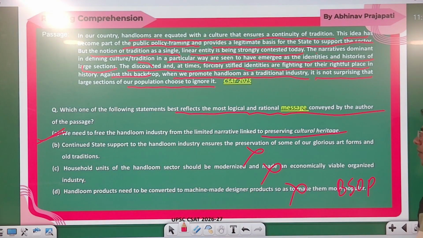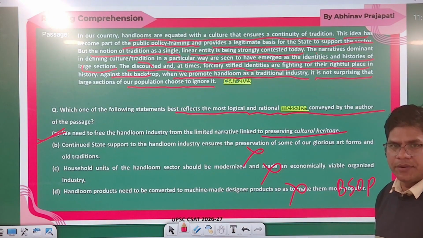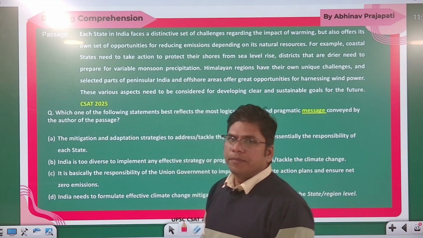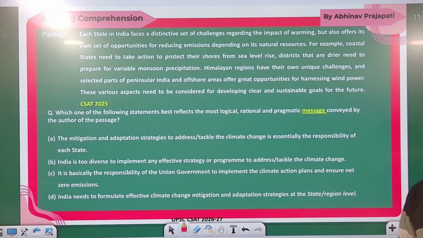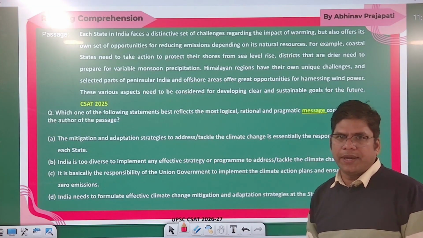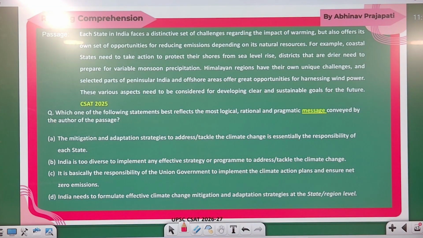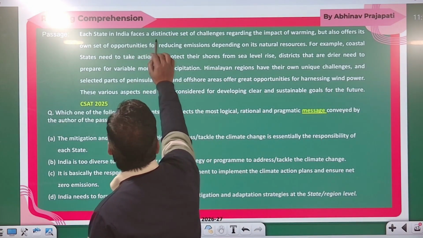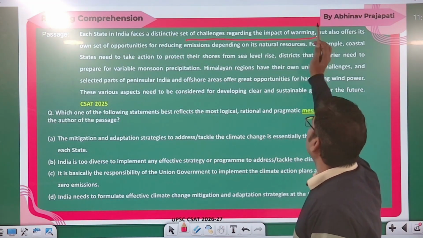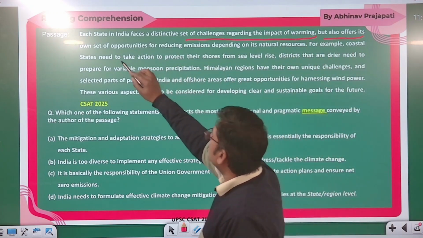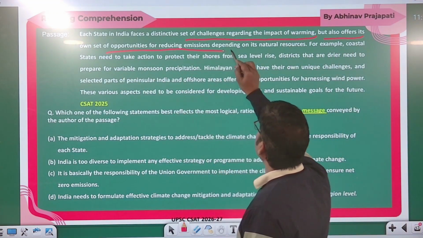Okay, so shall I move on? Are you getting it? So now the next passage. If you are watching this session, first stop the video and read the passage and try to answer the question. Okay, just see, you can read, pause. Now let's see. Each state in India faces a distinctive set of challenges regarding the impact of warming. Okay, but also offers its own set of opportunities for reducing emission depending on its natural resources.